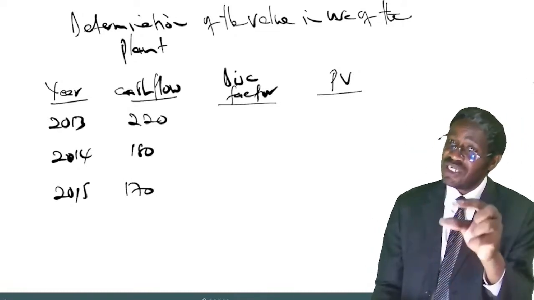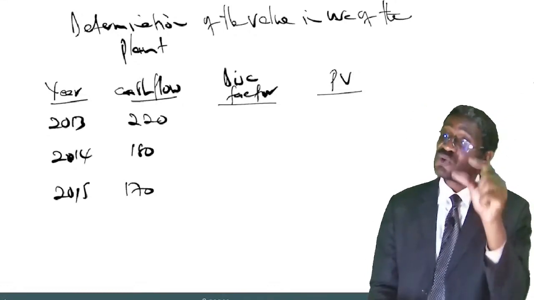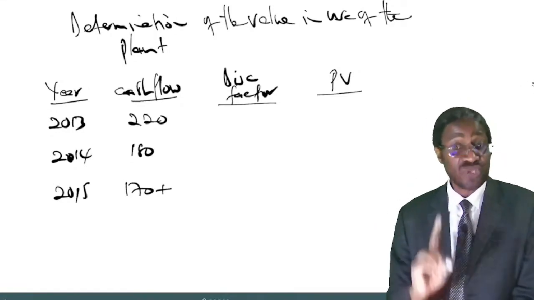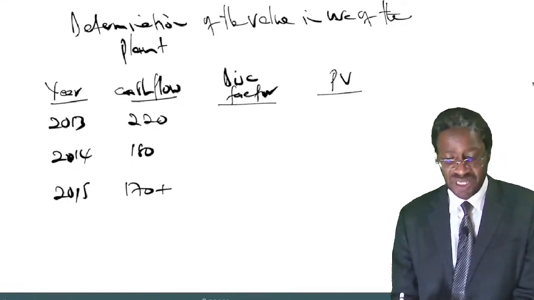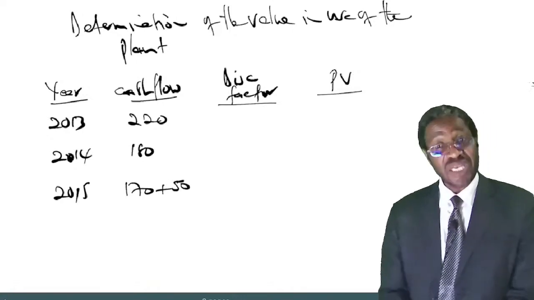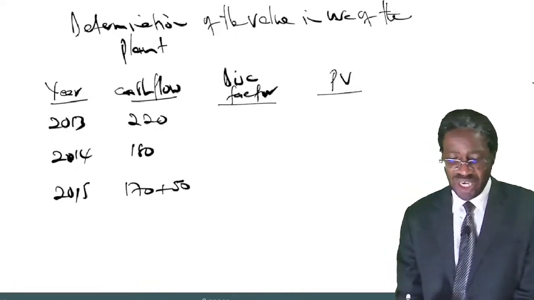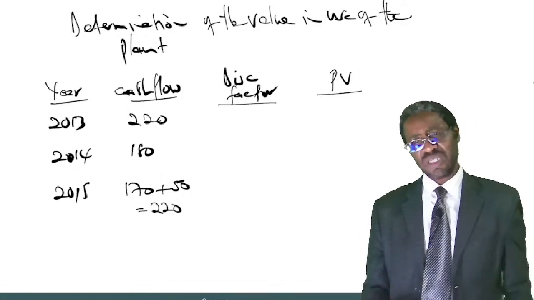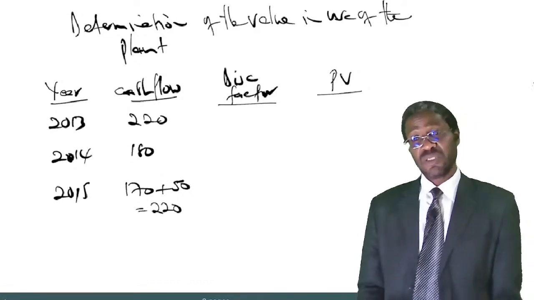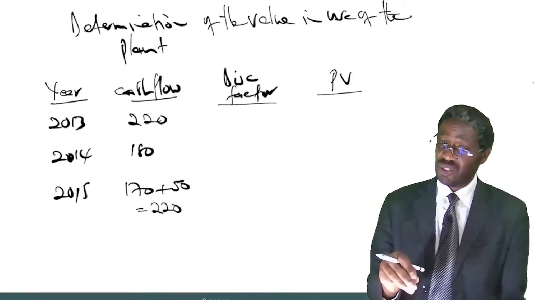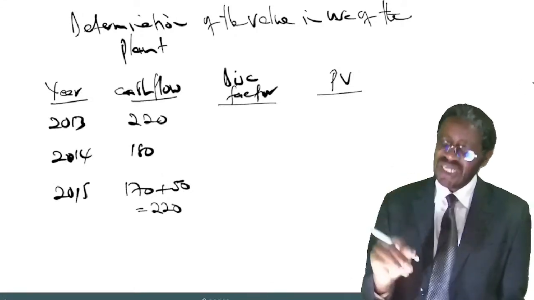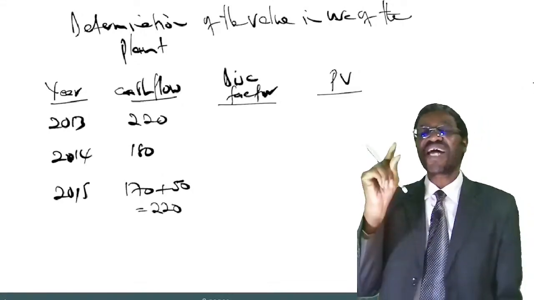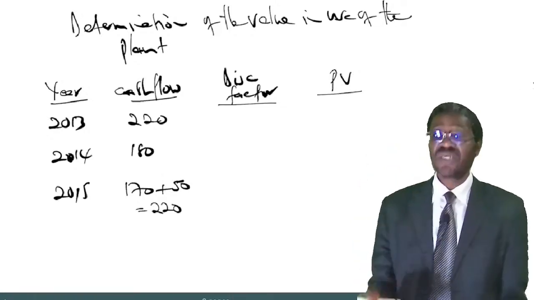And that 50 is part of the components of the cash flows that should be discounted. So in that final year, the examiner wanted to see whether you will take that 170 plus the 50. Meaning now, in the final year, we expect a cash flow of 220. That was the trick in this part 1B, the only small trick, because the examiner wanted to see whether you will remember the components of the cash flows that should be discounted.